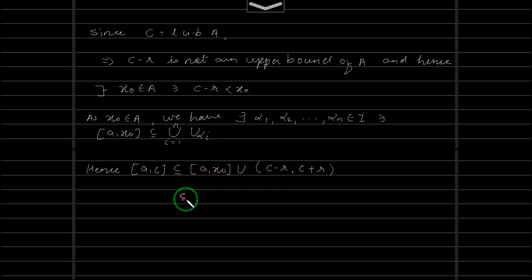And C minus R to C plus R is contained inside U alpha C.